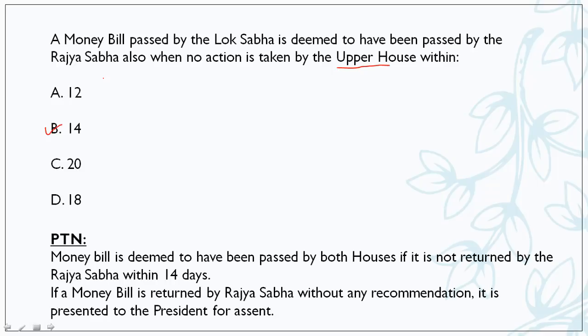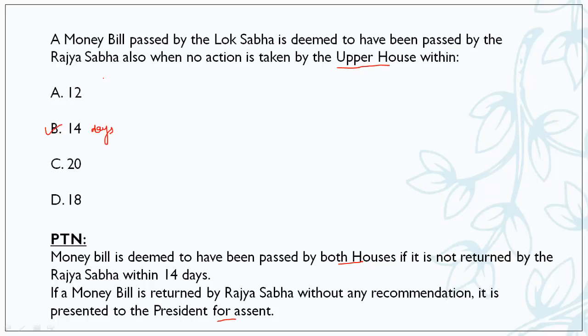So money bill is deemed to have been passed by both houses if it is not returned by Rajya Sabha within 14 days. So this is the limit of the days. And if a money bill is returned by the Rajya Sabha without any recommendation, it is presented to the president of our country for his signature or for his assent. Okay. So do remember 14 days is the timeline for Rajya Sabha to give any recommendations or keep it with itself.